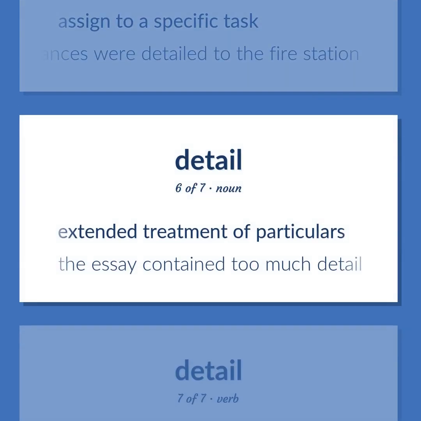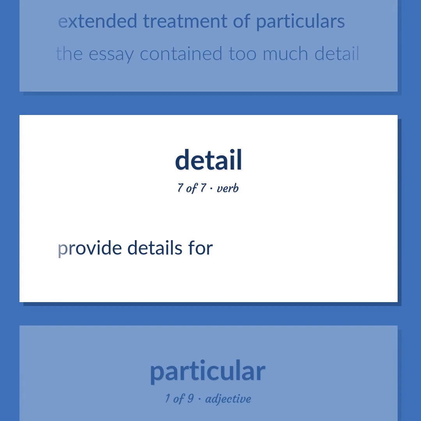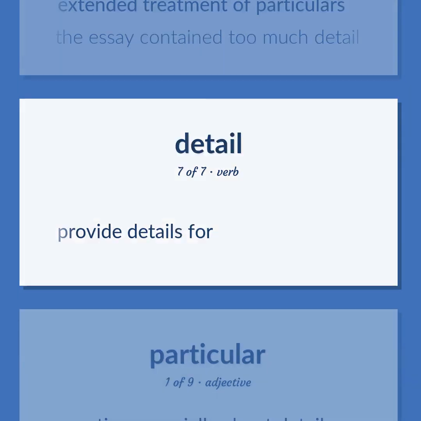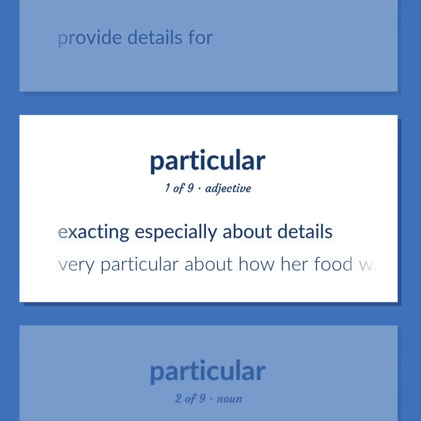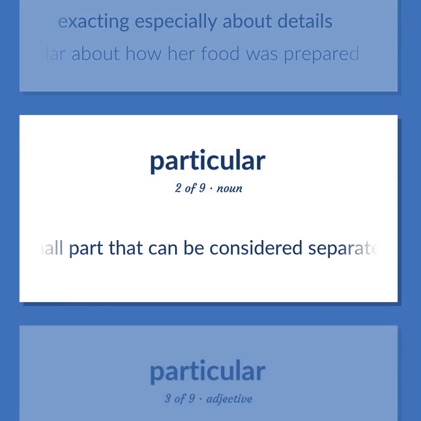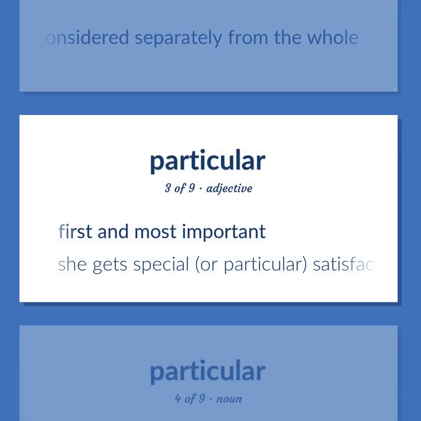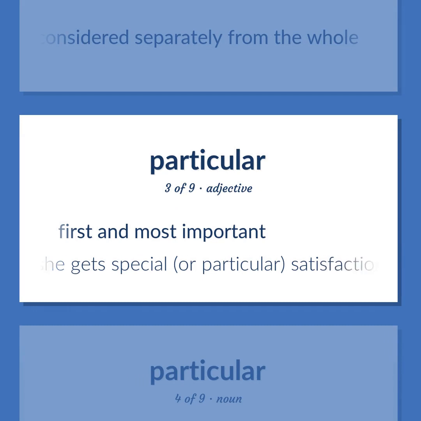Extended treatment of particulars. The essay contained too much detail. Provide details for. Exacting, especially about details. Very particular about how her food was prepared. A small part that can be considered separately from the whole. First and most important. She gets special, or particular, satisfaction from her volunteer work.